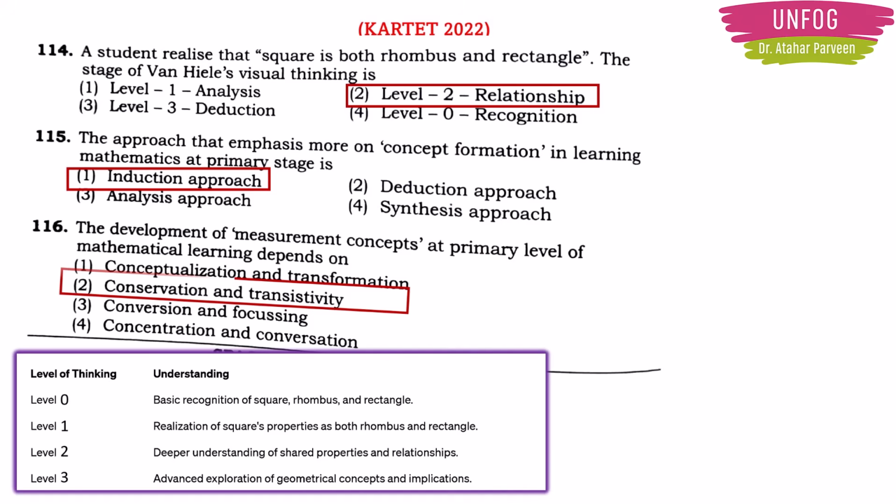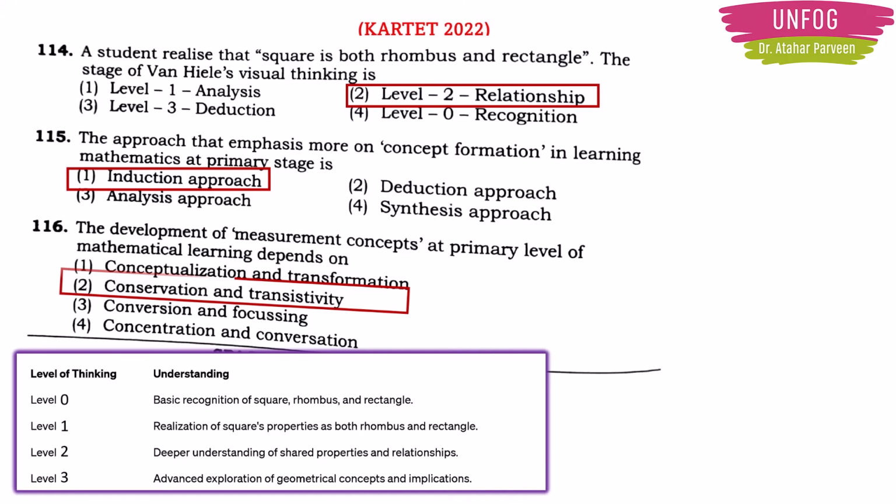Okay, so here you need to understand that the other options are wrong. See the first option, conceptualization and transformation. This is very general and this is not anywhere related to measurement, right? Then see option 3, conversion and focusing. This comes under skill, right?